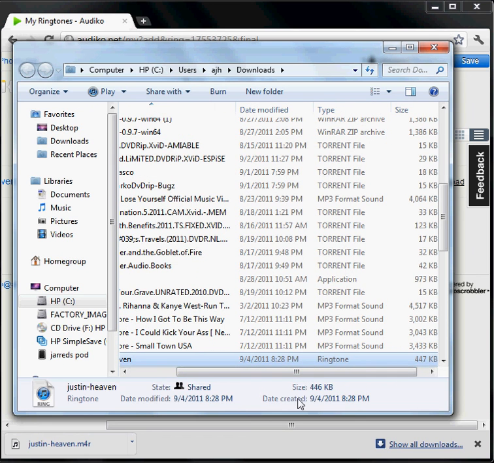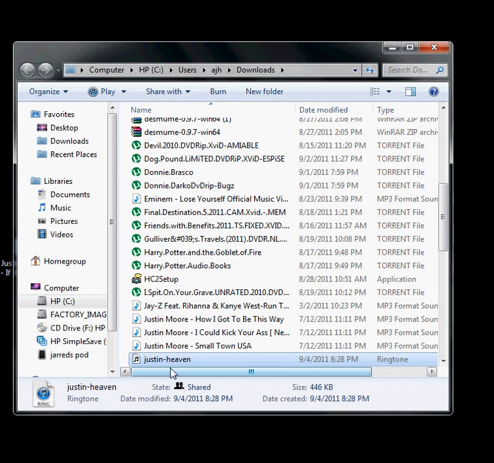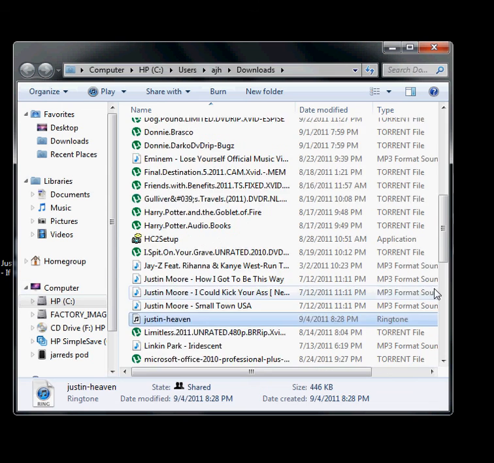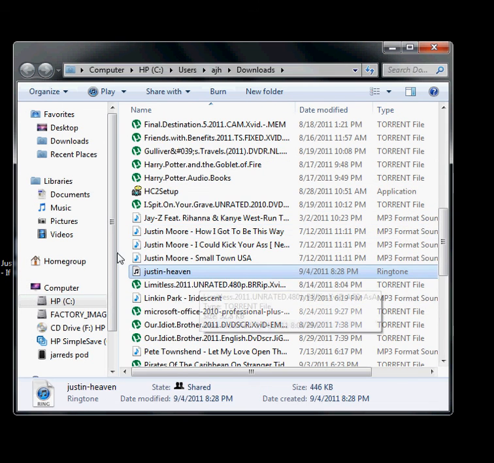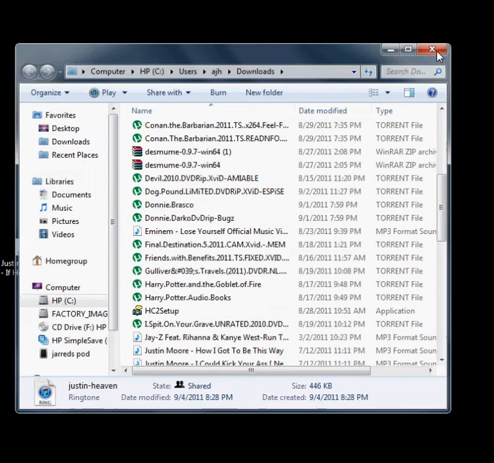And you can see, then you'll just open up iTunes like I said and drag it to your iPhone's ringtones, or if you're going to do it with a different phone other than the iPhone, however you would drag it there, do that. And that's how we get any ringtone we want, fast and easy.